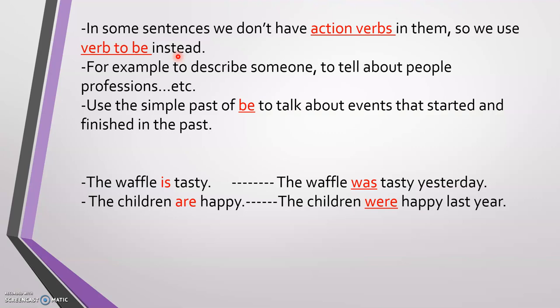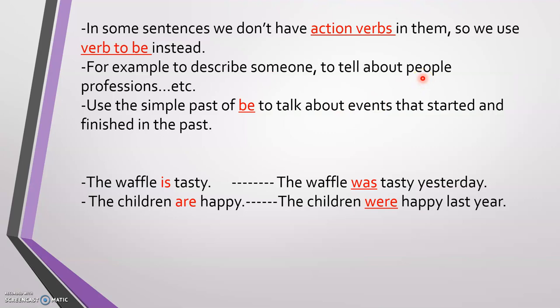So you need to use either an action verb or the verb to be, according to what you want to say or to show. We use the verb to be to describe someone. For example, I am tall, I am happy, or I am fat, thin. Or to tell about people's age, profession, their emotion.